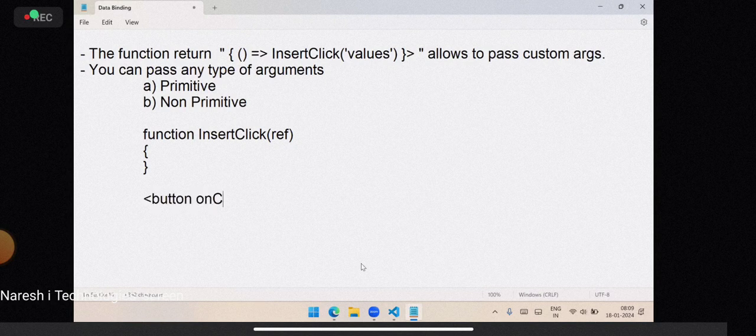Button, on click, insert click. Sorry, this is a function. Insert click and some value, any value. You can configure any value.